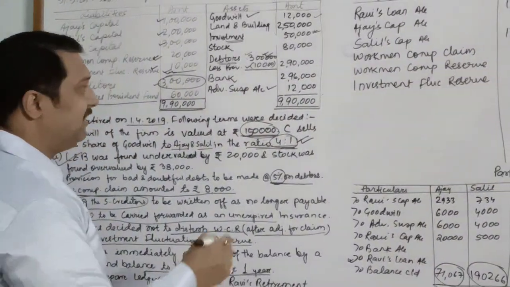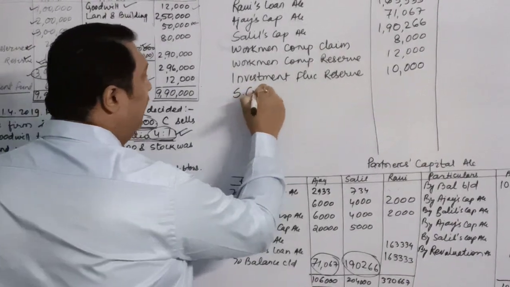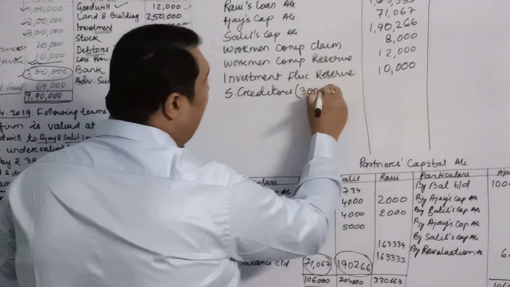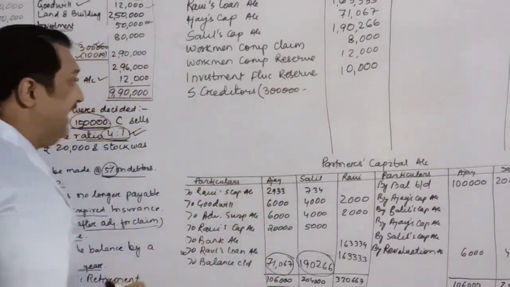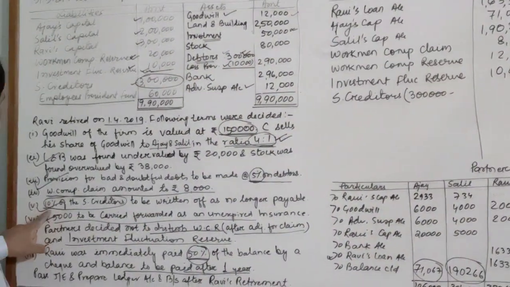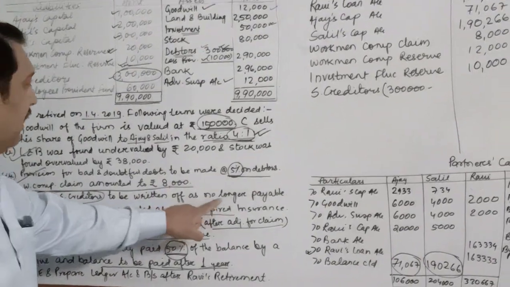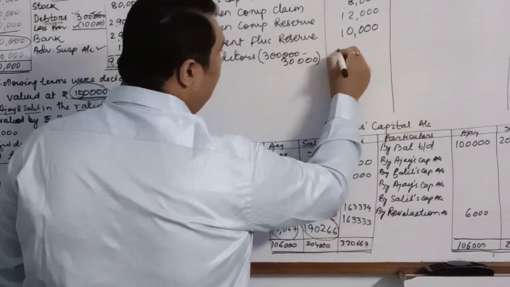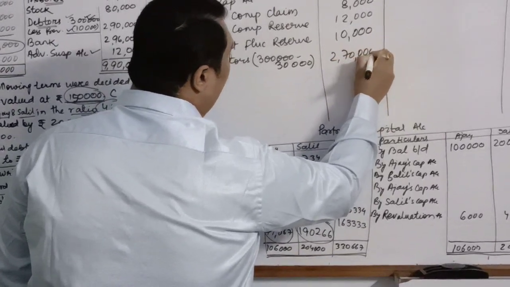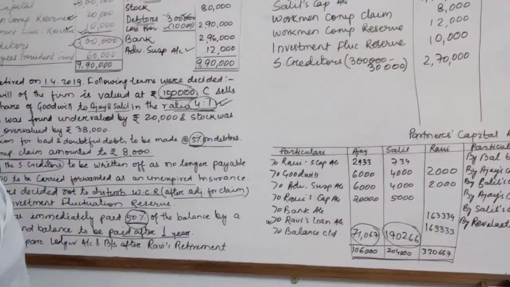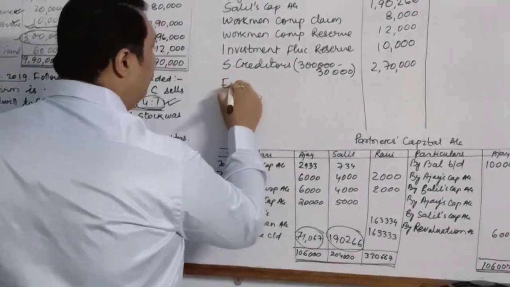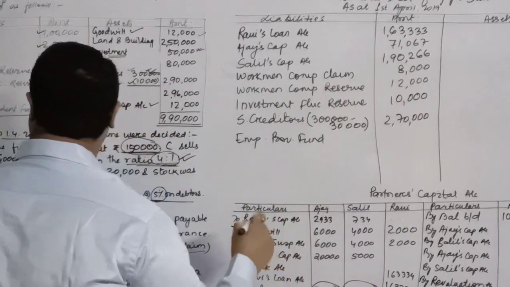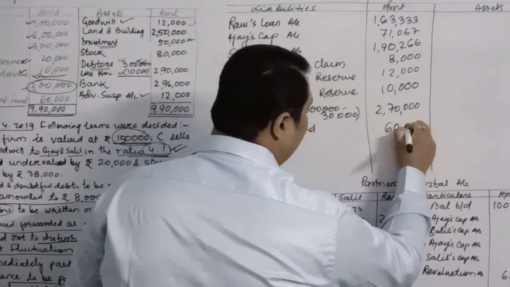After this, we have sundry creditors. Children, as far as creditors are concerned, out of rupees 3 lakhs, it was said that 10% of the creditors are to be written off. That means they will not come to take the payment. So the payment is to be made to 2,70,000. Last one is employees provident fund, and there is no change in this. So we will write 60,000 as it is.